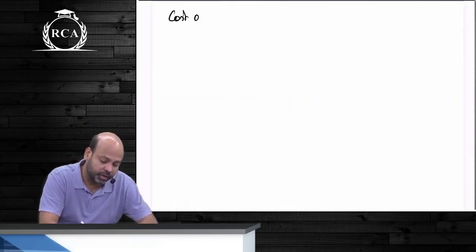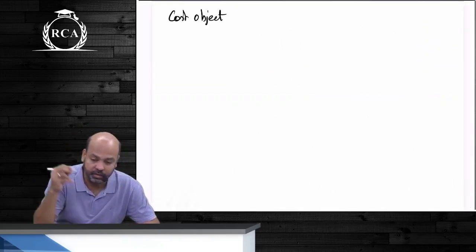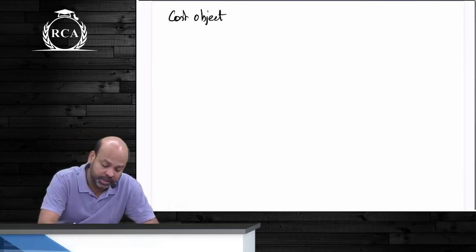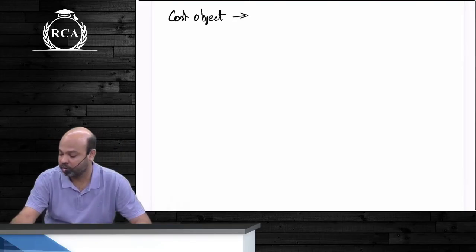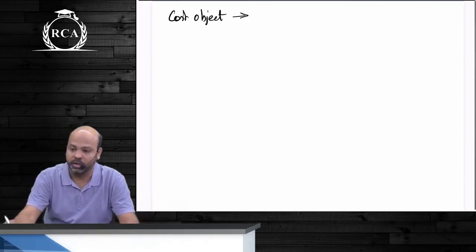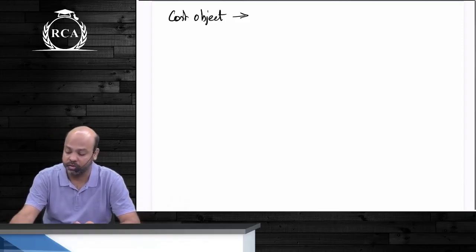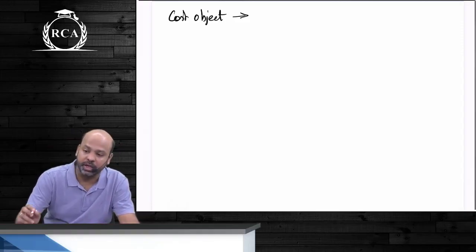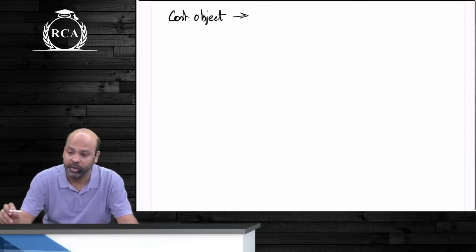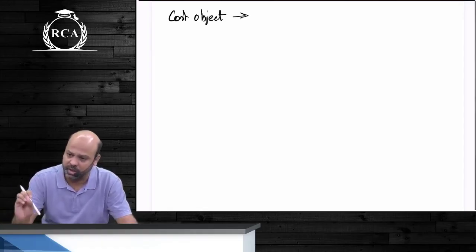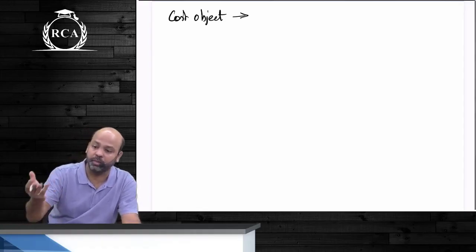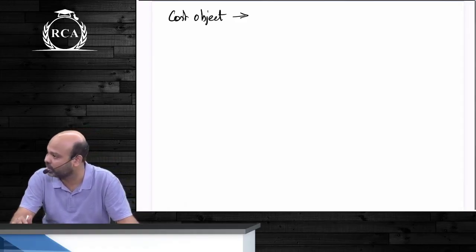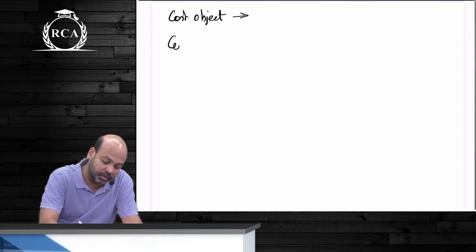Object. Do we all know what is a cost object? We have done this in the very first chapter. What is cost object? Any product or service or department for which the cost is to be determined is called your cost object. Activity is any event that results in you incurring cost. Anything in the organization that results in you incurring cost will be termed as an activity. Then there is something called cost driver.